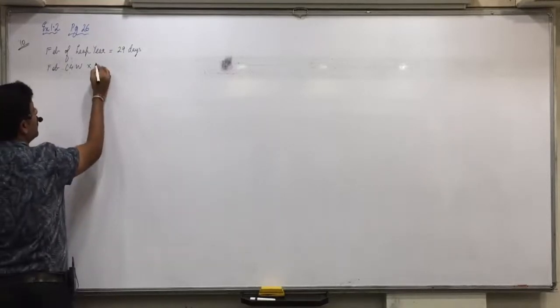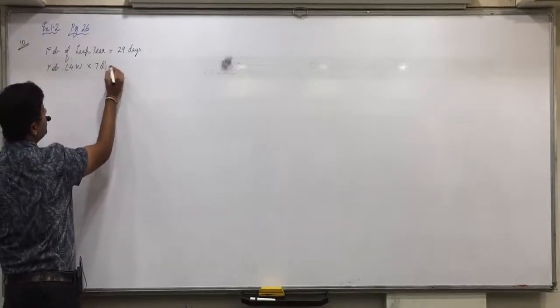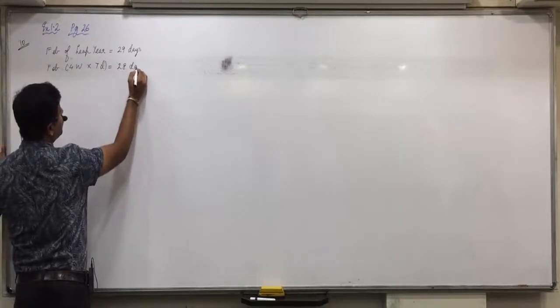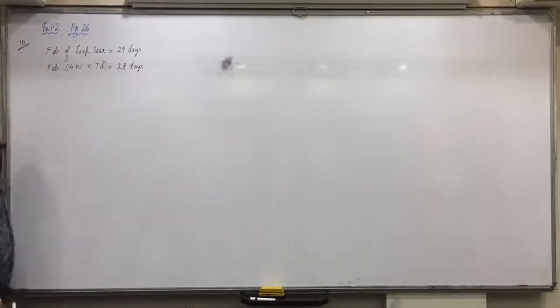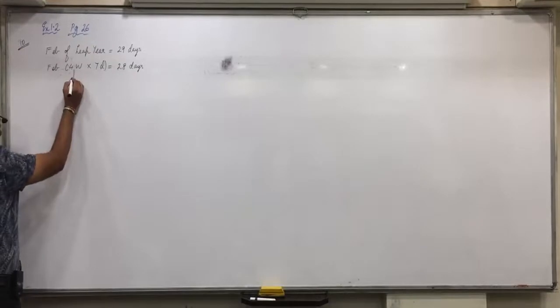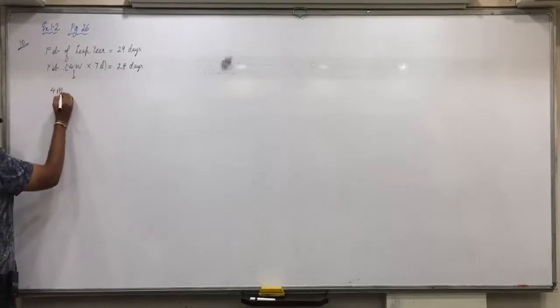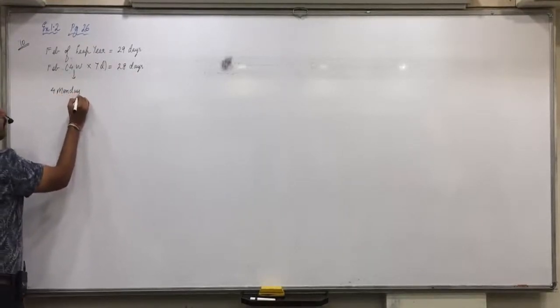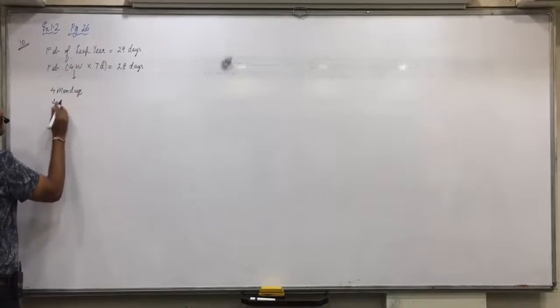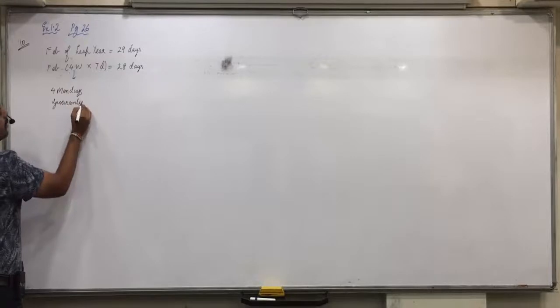Every month has 4 weeks into 7 days, so 28 days. And 4 weeks means 4 Mondays are guaranteed.